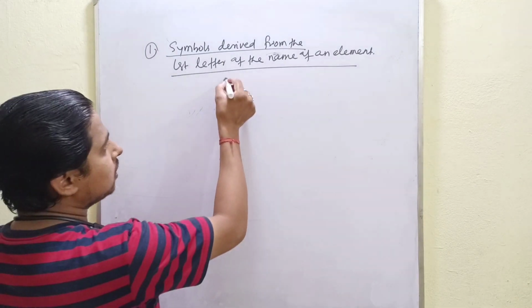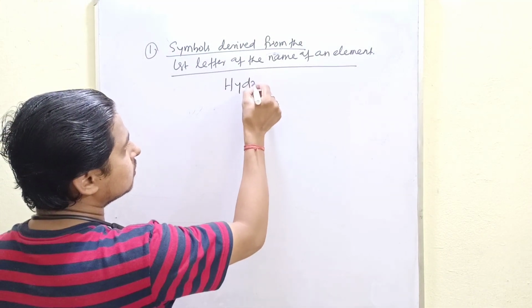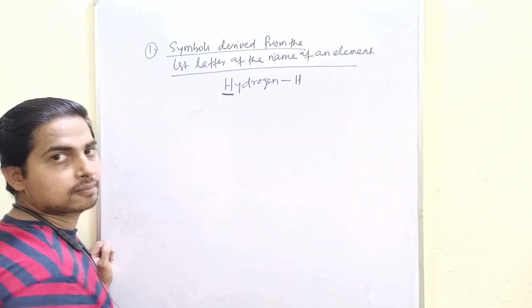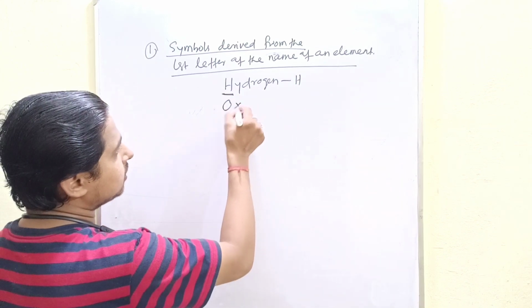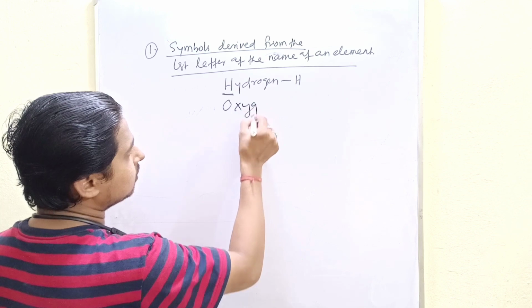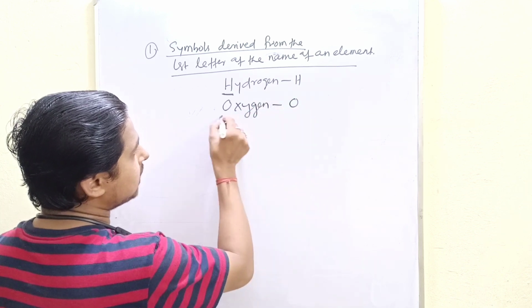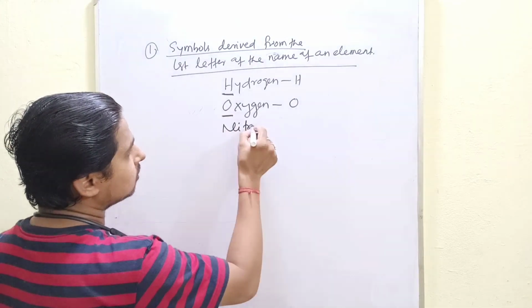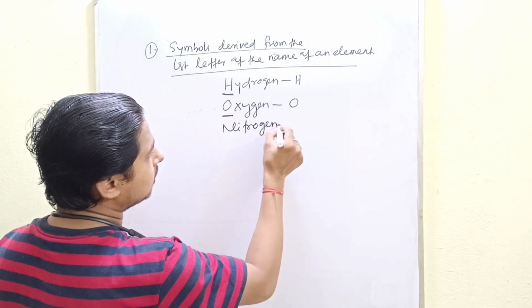For example, hydrogen, H, the first letter. Oxygen, O, first letter. Nitrogen, N.